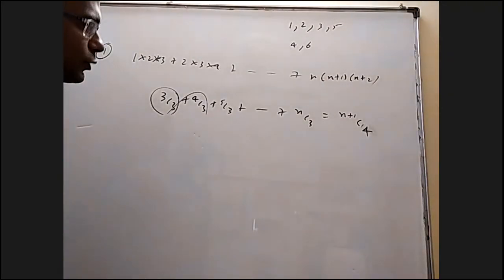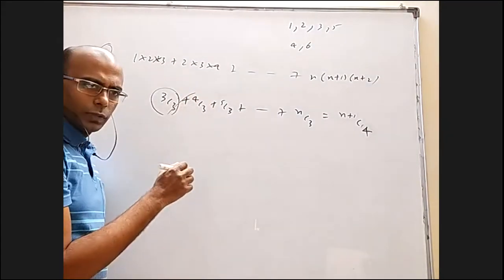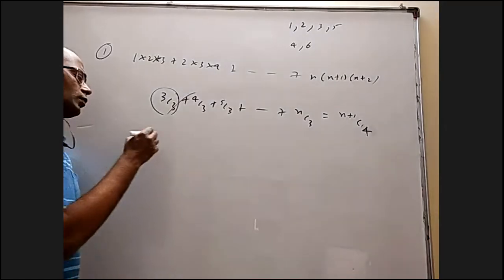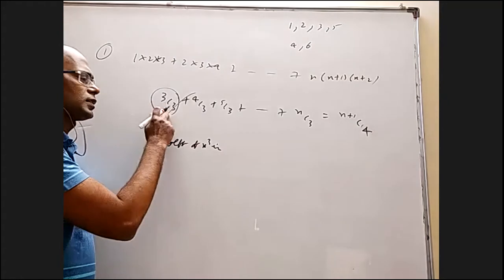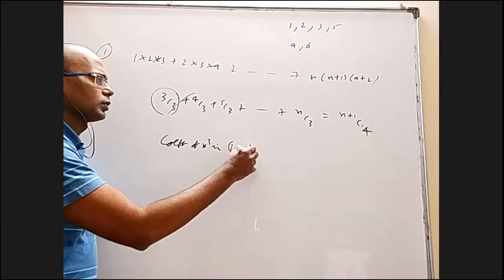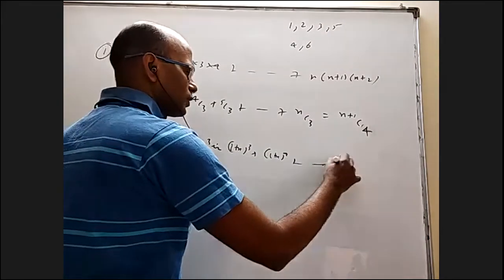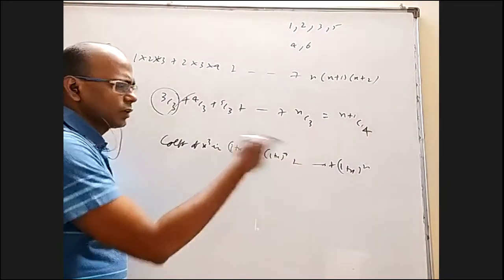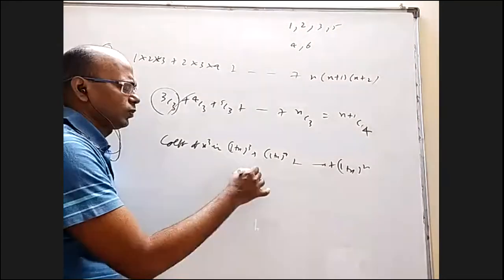There is another way I'll tell you. The coefficient of x cube in 1 plus x whole cube plus the coefficient of x cube in 1 plus x whole power 4, and so on, up to 1 plus x whole power n. And this totally applies the GP formula.